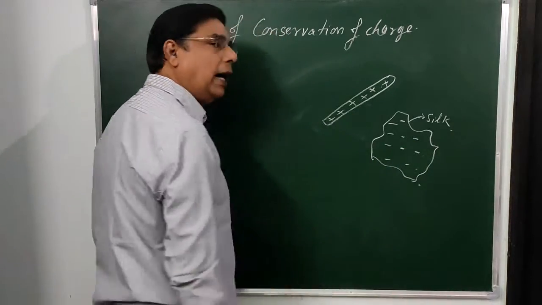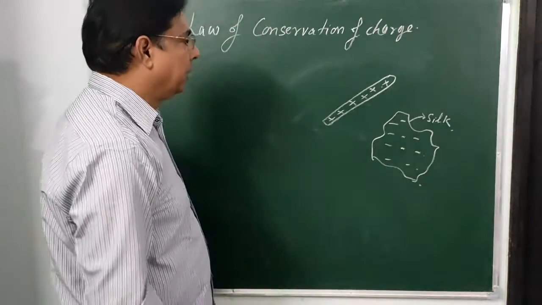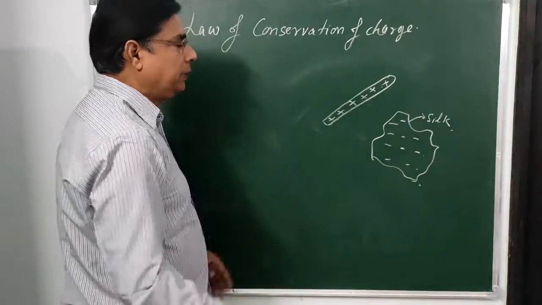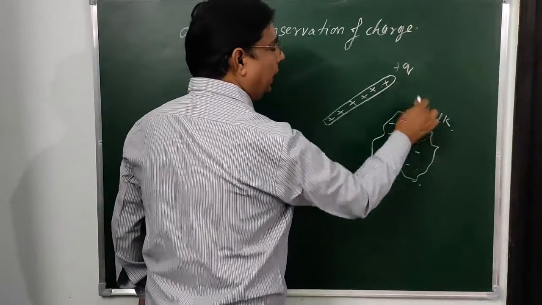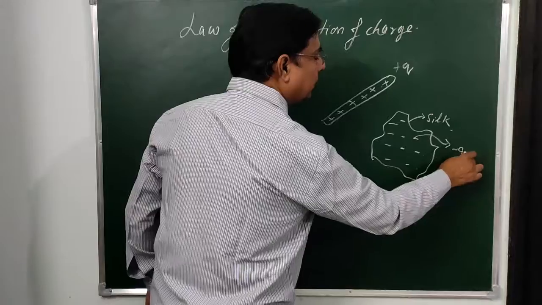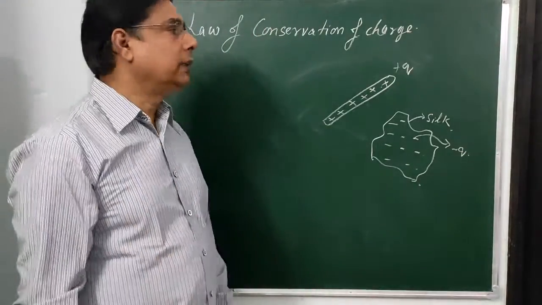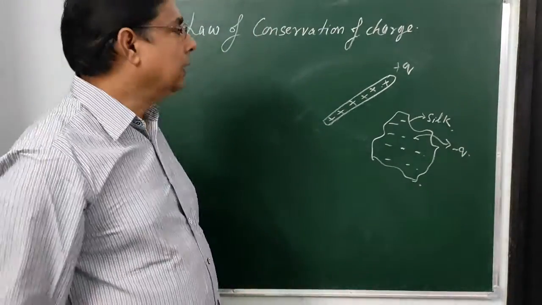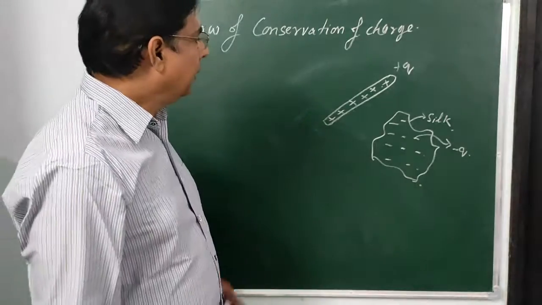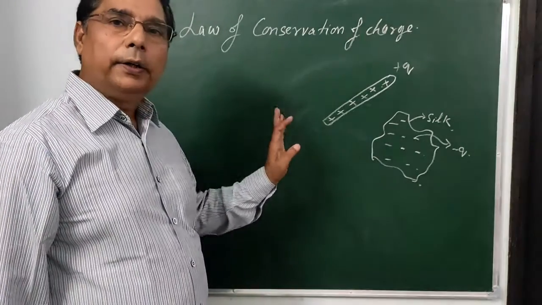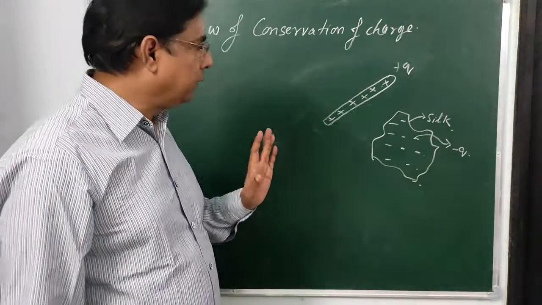These two charges are equal and opposite. It acquires the positive Q charge and it acquires the negative Q charge. The magnitude of the charge is the same on both, but the nature of these two charges is opposite.